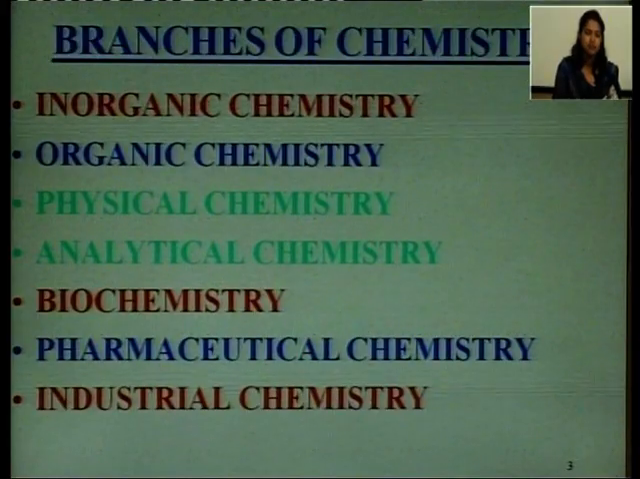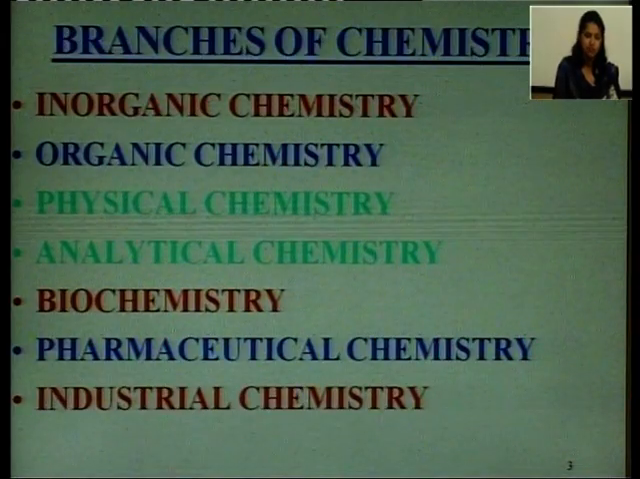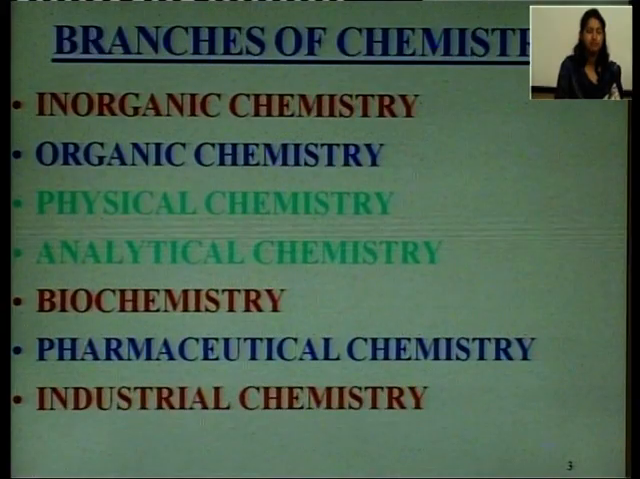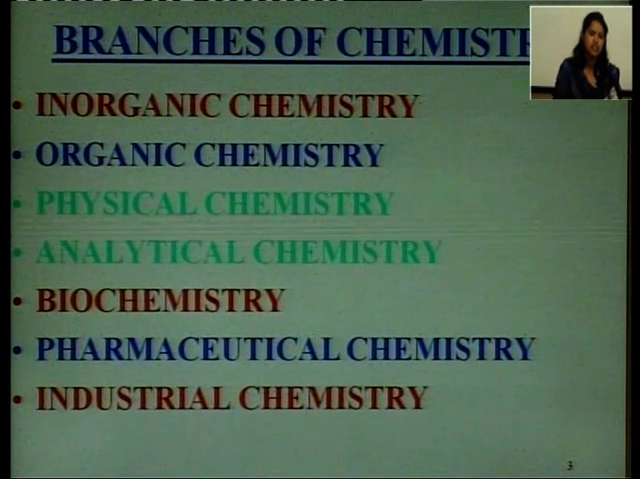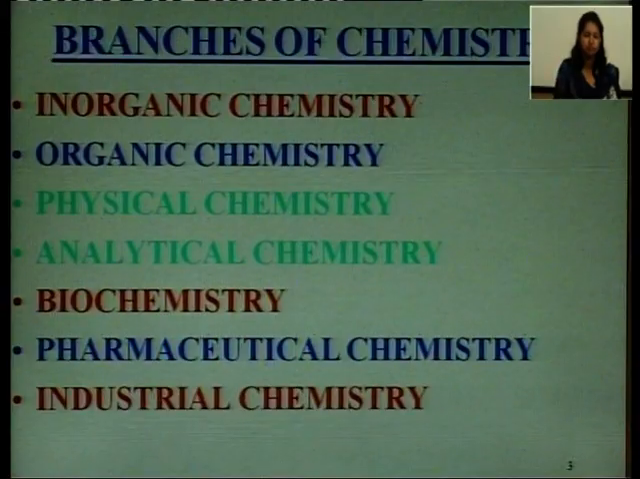So, what is biochemistry? Biochemistry is the branch of chemistry which deals with the chemical changes occurring during the life processes. What is pharmaceutical chemistry? Pharmaceutical chemistry is the study of drugs and medicines. Industrial chemistry is the branch of chemistry which deals with the production of chemical species or compounds on a large scale.